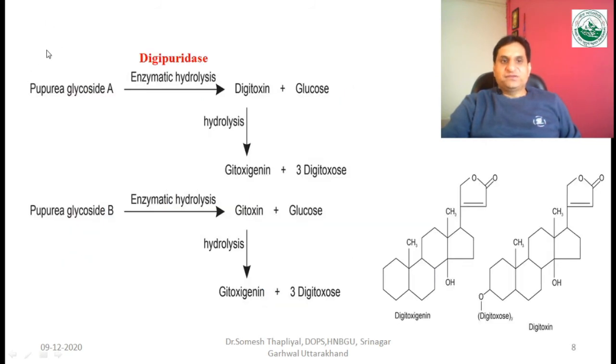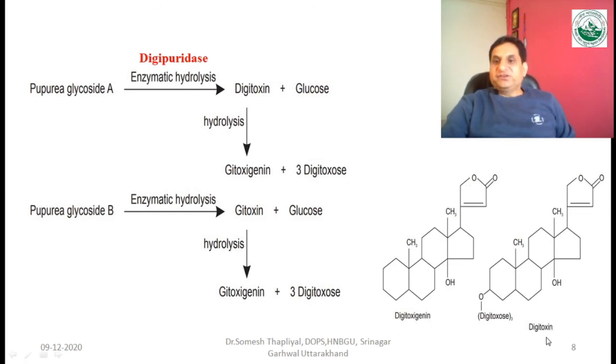If you see the reactions here, purpurea glycoside A, because of enzymatic hydrolysis by the digipurpuridase enzyme present in the leaves, gives digitoxin and glucose. Again, hydrolysis of digitoxin gives digitoxigenin and 3-digitoxose. Similarly, purpurea glycoside B on enzymatic hydrolysis gives gitoxin and glucose, and gitoxin on hydrolysis gives gitoxigenin and 3-digitoxose. You can see here the structures of